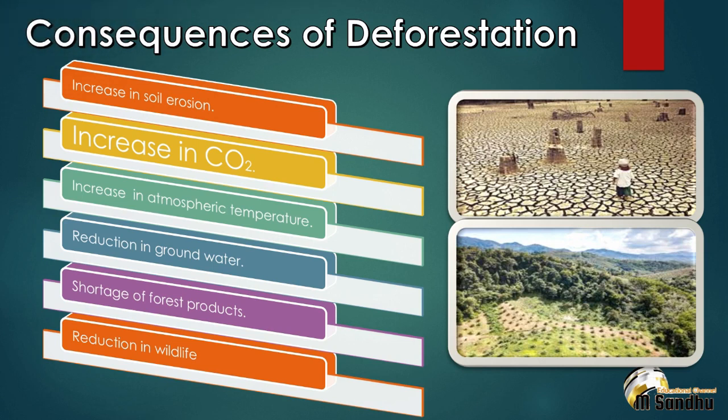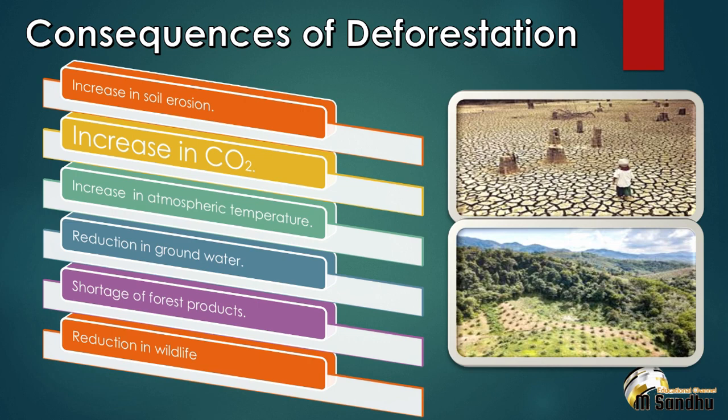Now, if deforestation occurs, what would be the results? The first one would be increase in soil erosion. Cutting down on trees leads to clearance of forest and so soil erosion will occur. Exposure of soil to the sun heat dries up the moisture inside the soil, nutrients evaporate and it affects the bacteria that help to break down the organic matter. Due to this, rain washes the soil surface and erosion takes place.